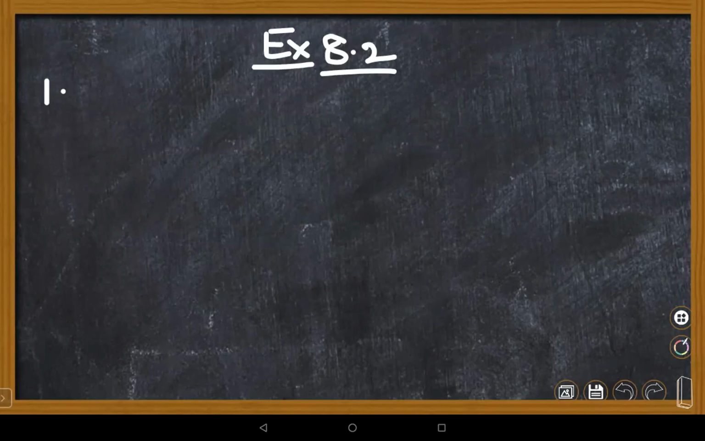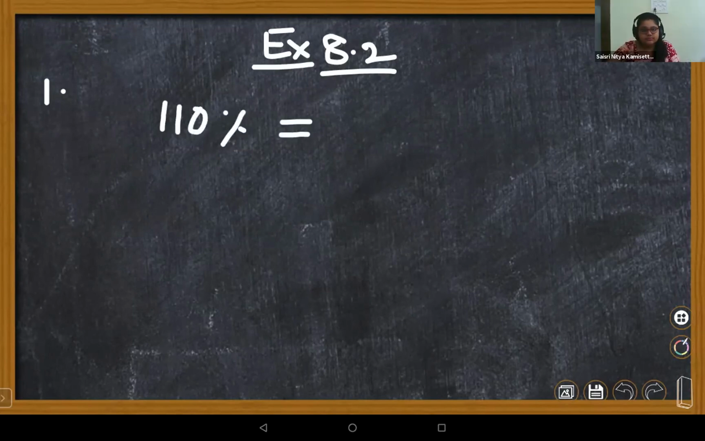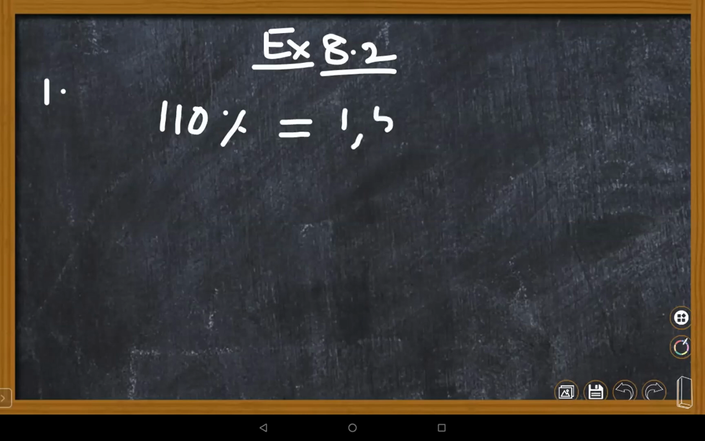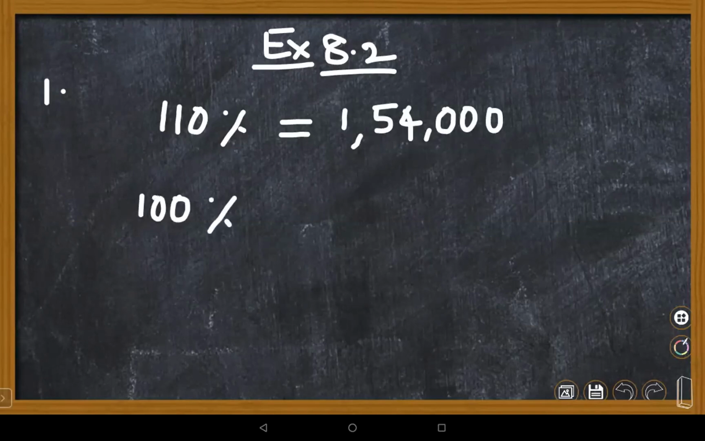Very good. Increase in salary. Just suppose you first think his salary is 100%. Increase of 10% means how much, Nana? It's 110%. 110% is equal to how much it is given? 1,54,000. You need to find his original salary. What are we thinking, children? 110% is 110 by 100. Very good.